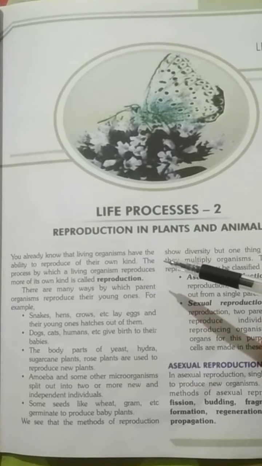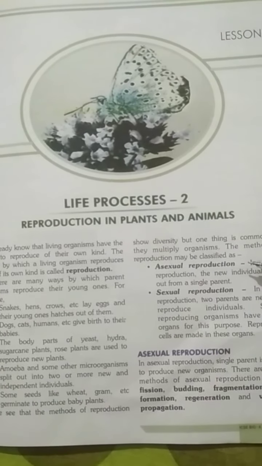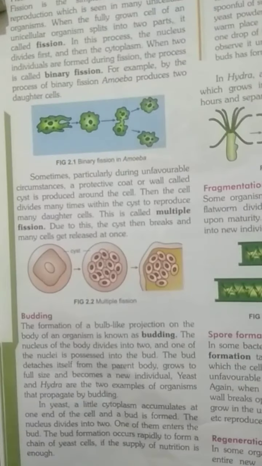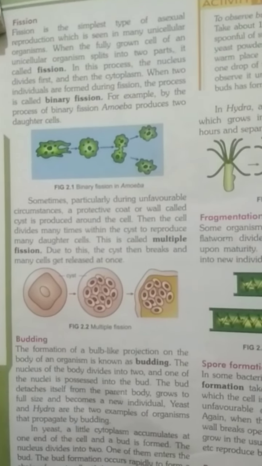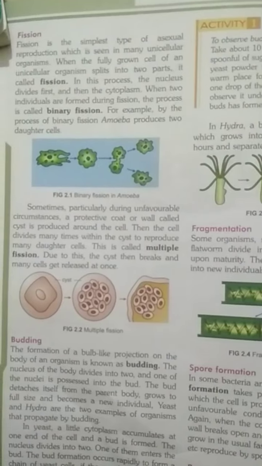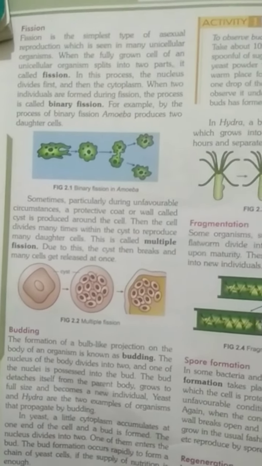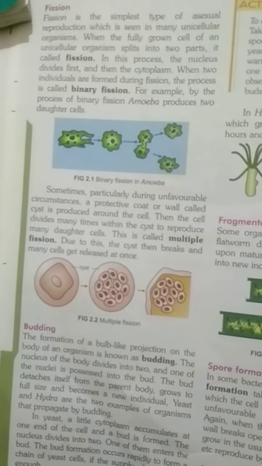In previous lectures we have studied reproduction and its different types, that is sexual reproduction and asexual reproduction. We have studied fission. Fission is the simplest type of asexual reproduction, which is seen in many unicellular organisms. What are unicellular organisms? The organisms which carry only a single cell are called unicellular organisms.